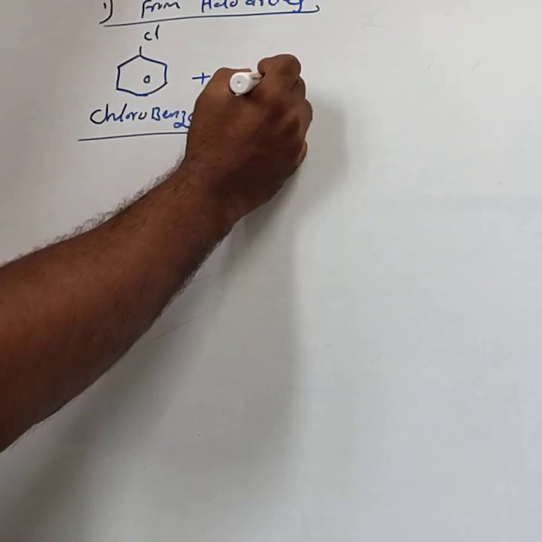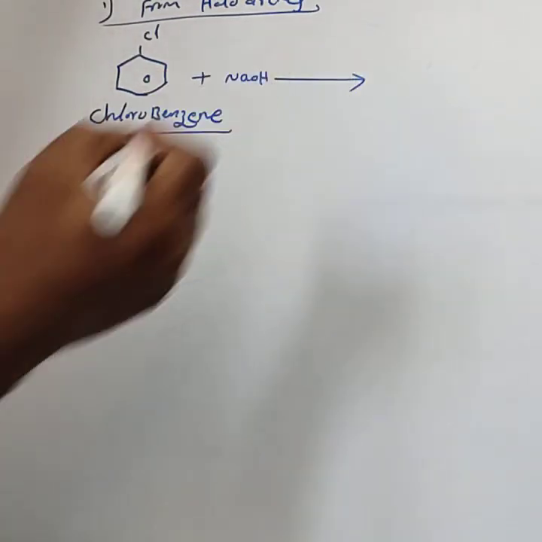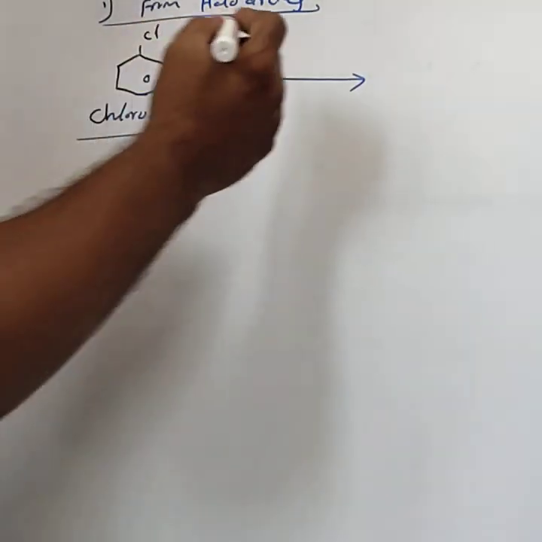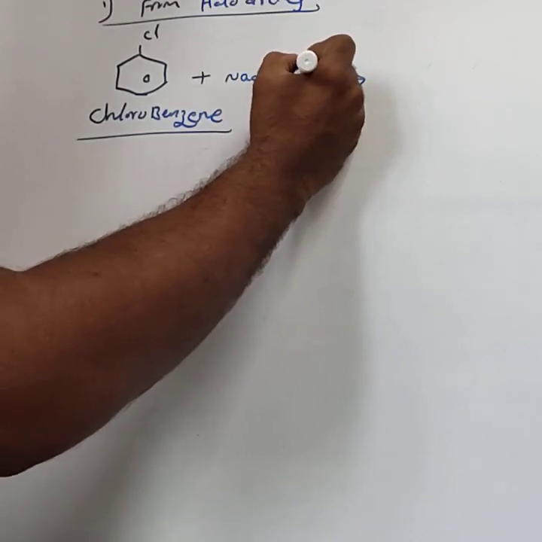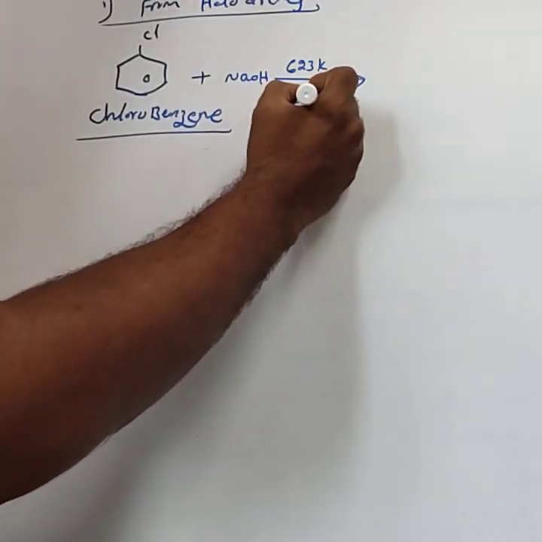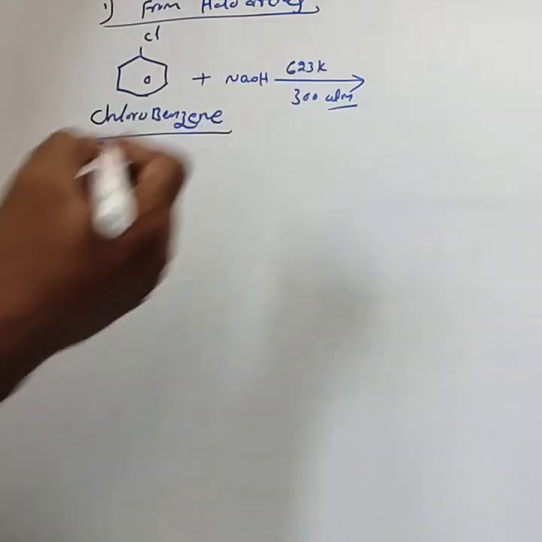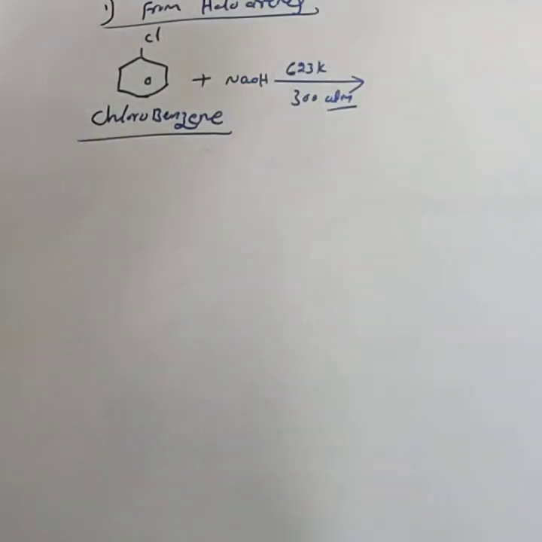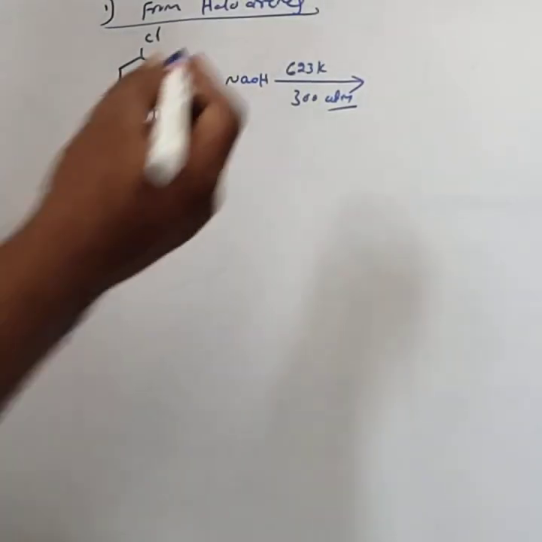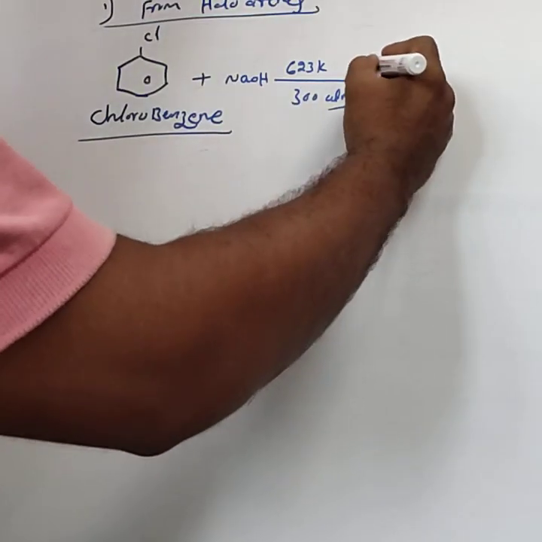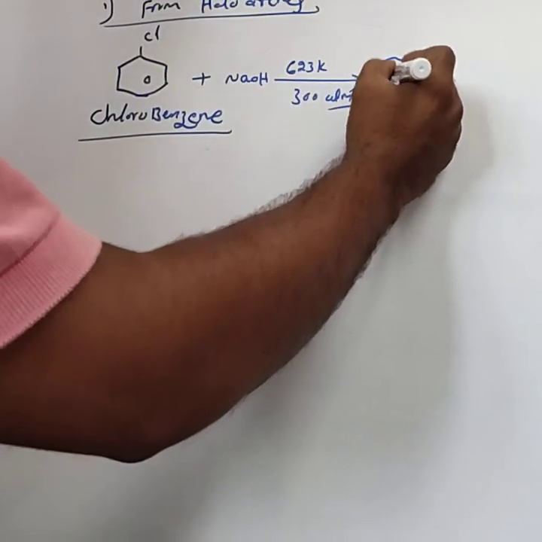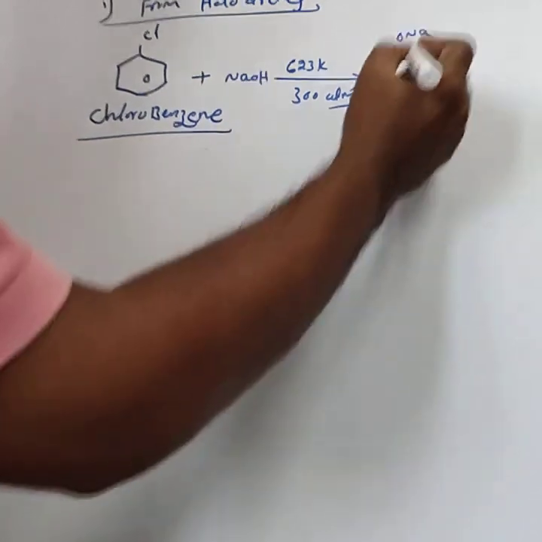Chlorobenzene is treated with sodium hydroxide at 623 Kelvin and 300 atmosphere, and we get sodium phenoxide.